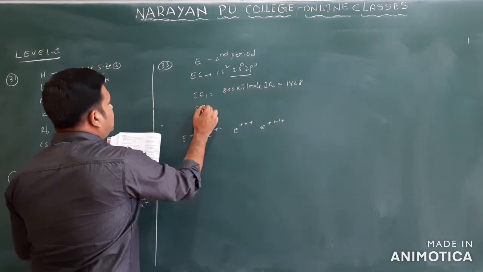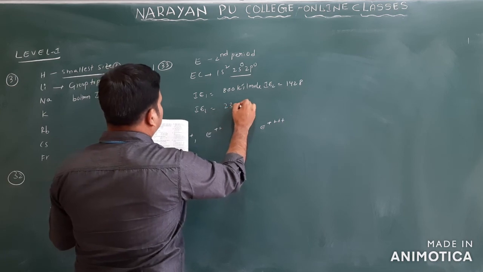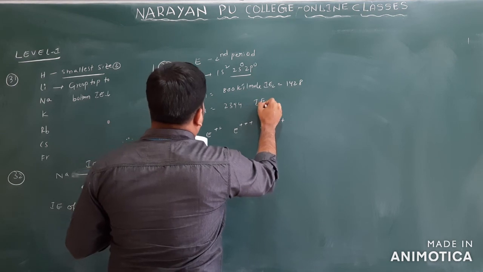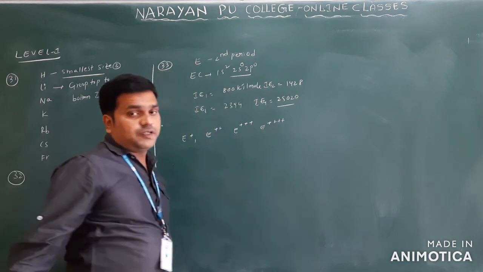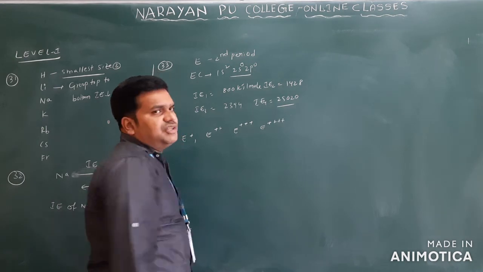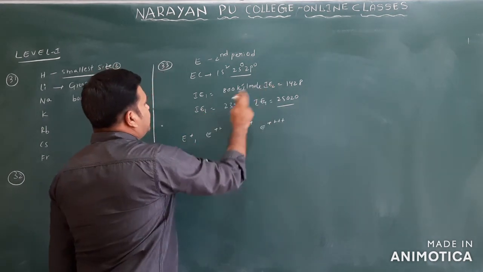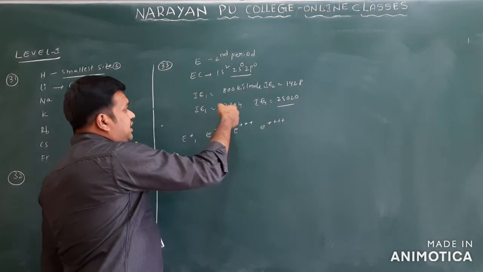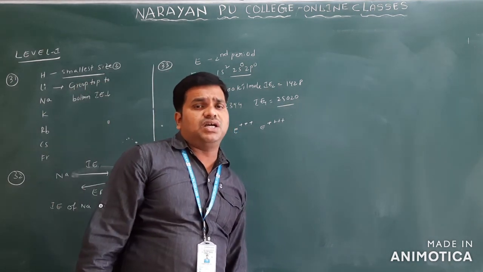1428 kilojoule per mole. IE3 is given as 2394 kilojoule per mole, and IE4 is given as 25,020. Clear? You will see the differences here. 800 to 1400 is not a large difference. From IE1 to IE2 there is no large difference. From IE2 to IE3, 1400 goes to approximately 2400, so the difference is approximately 1000 only.